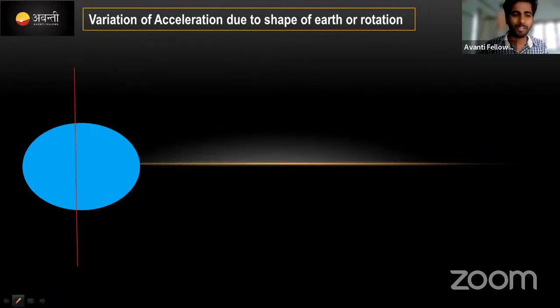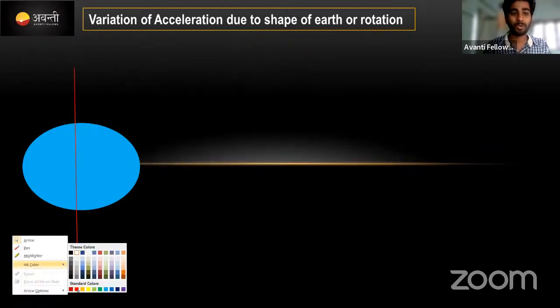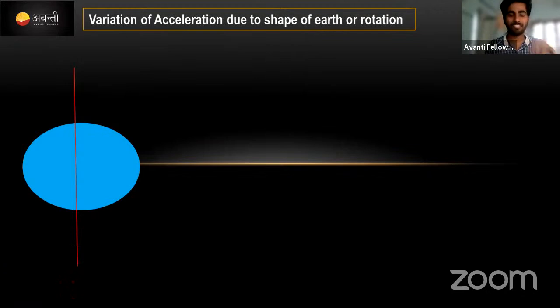Same concept here, variation due to rotation of the earth also. Actually that concept is not exactly given by the scientist, but this concept gives the exact idea about it. The Earth is actually rotating around its axis. If I consider a point or particle here at a distance r, this point will make a rotation like this, right?